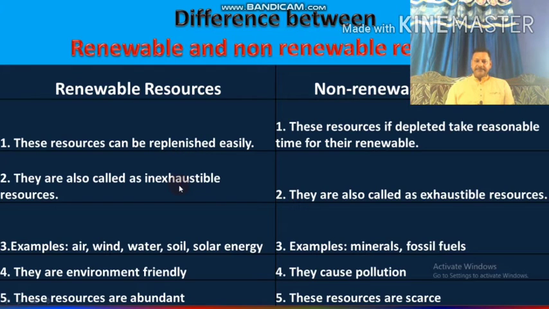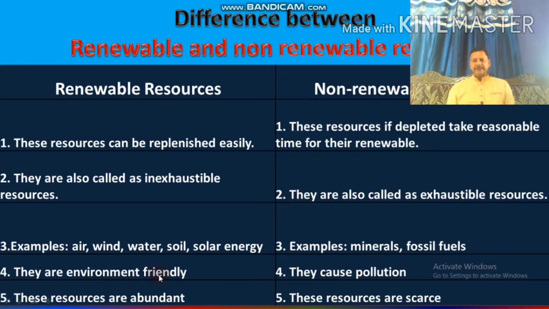Inexhaustibility is the same thing: after use, if it vanishes, then it is called exhaustible, and if after use it could not be vanished, it is inexhaustible. For example, you can't destroy water, but fossil fuels, coal, petroleum, etc., if you utilize them once, they will exhaust. So renewable resources are also called inexhaustible resources, and non-renewable resources are also called exhaustible resources. Examples you could easily write.